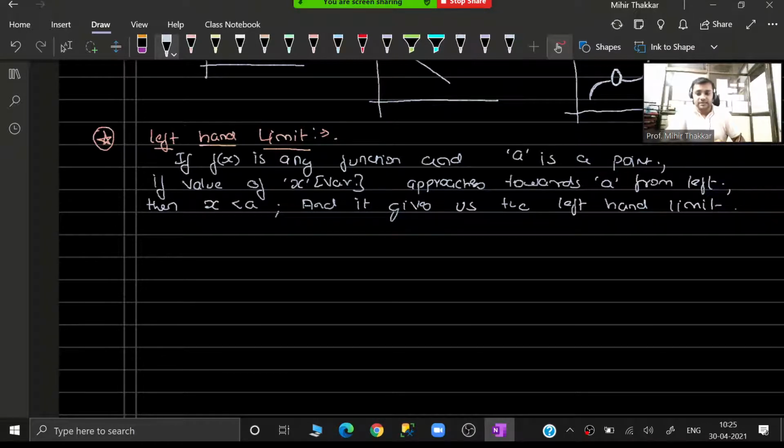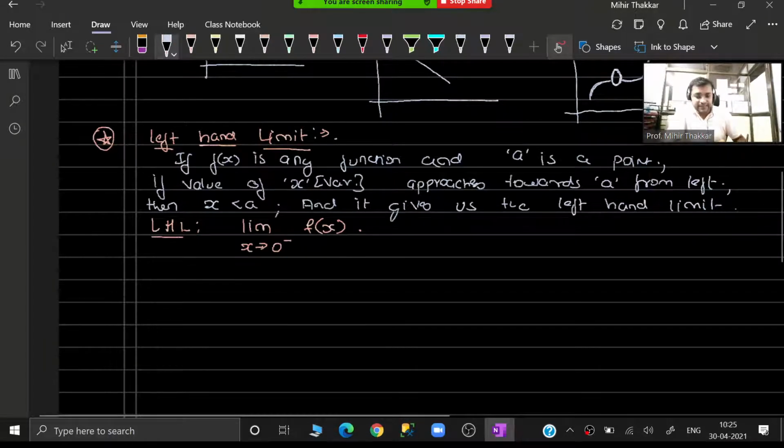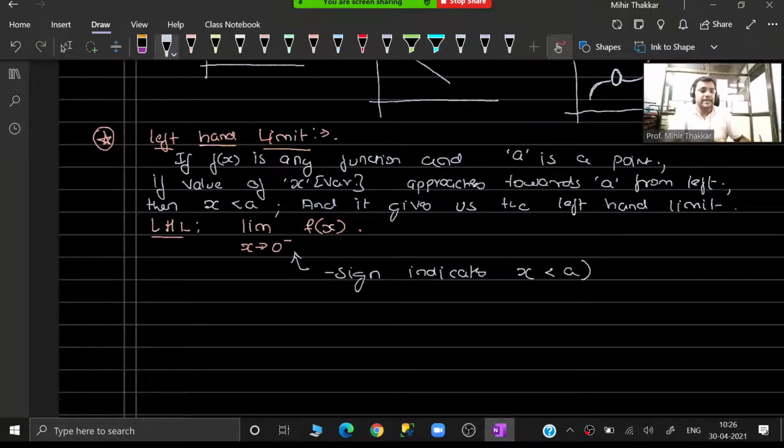So in this case, the left hand limit is denoted as, let me represent in short, LHL is equal to limit as x tends to a minus of f(x). The minus sign indicates x is lesser than a. This does not mean that x is negative or a is negative. Keep this thing in mind.